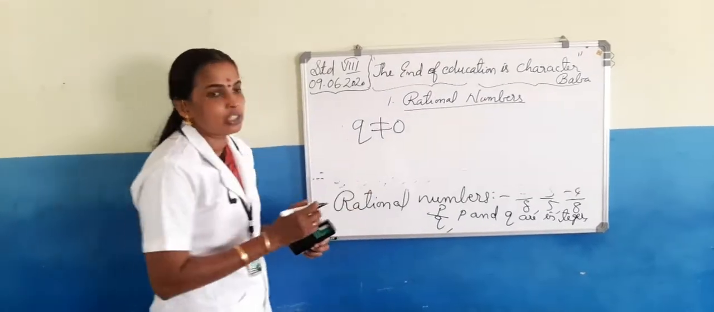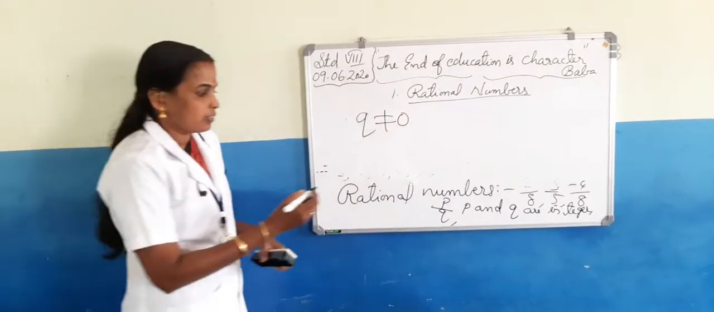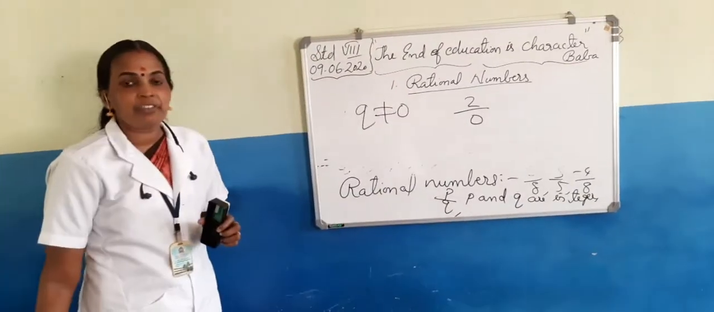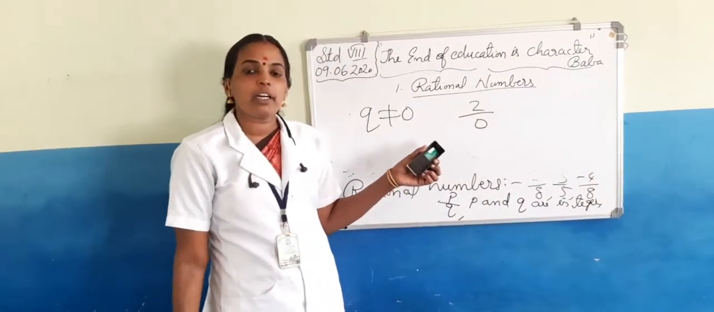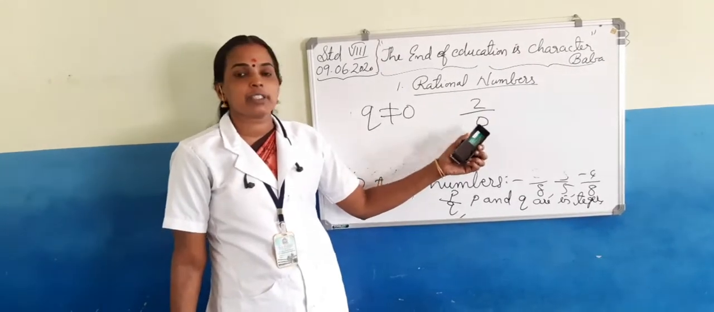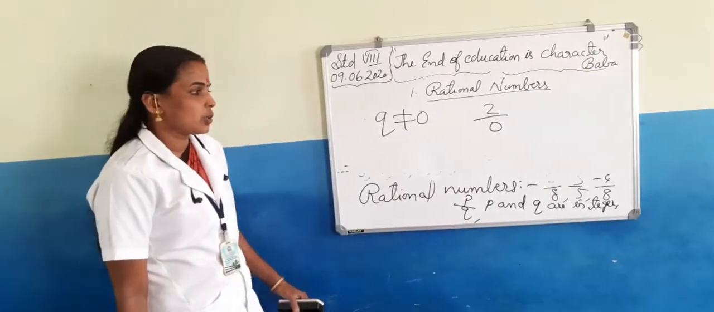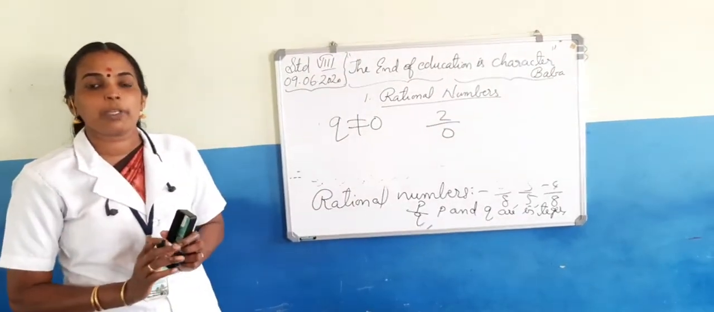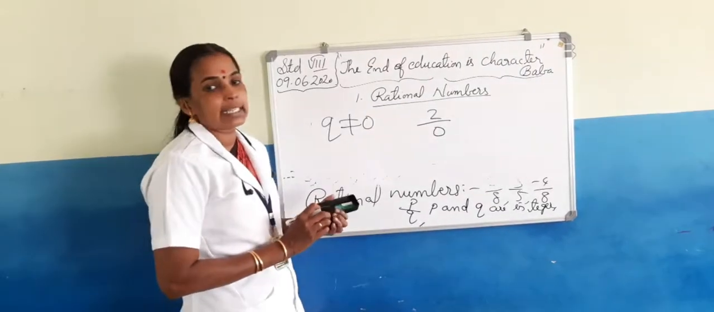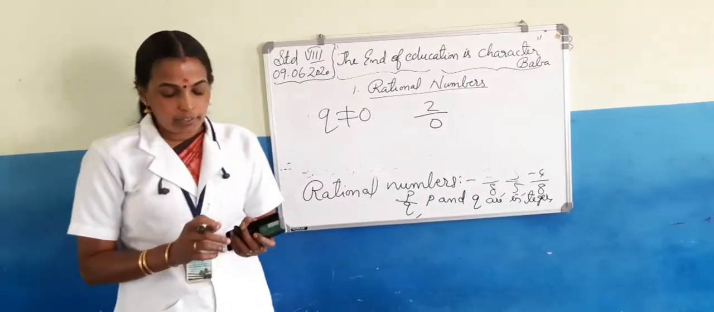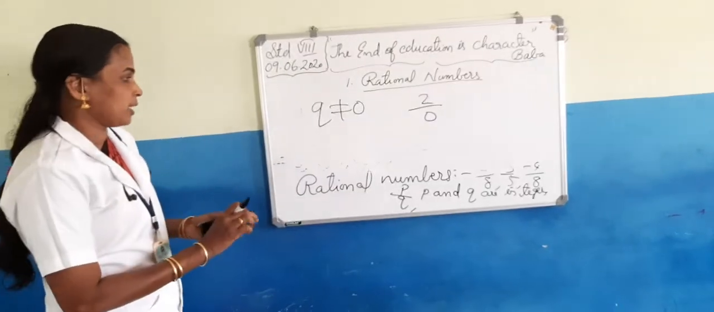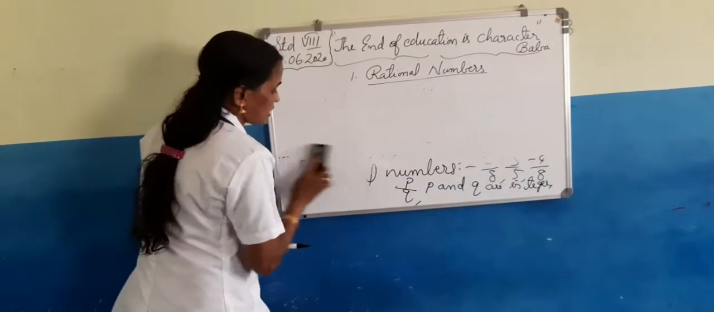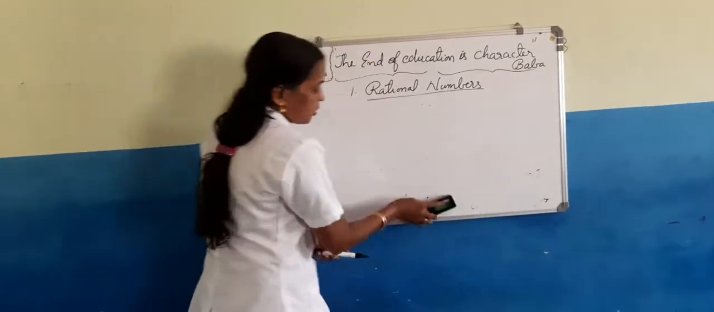And what happens if Q becomes 0? One example we can take is 2 by 0. Can you find 2 by 0? We can't find the answer because division by 0 is not defined. So Q should not be equal to 0, or the denominator should not be equal to 0, for rational numbers. Then we studied some more properties of rational numbers: addition and subtraction, multiplication and division. This all we studied. So let us revise that also.